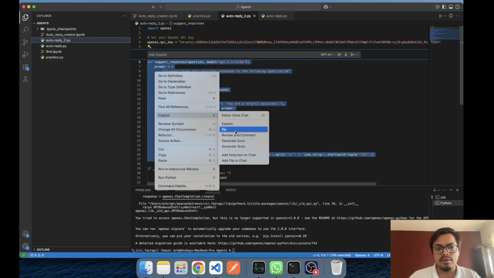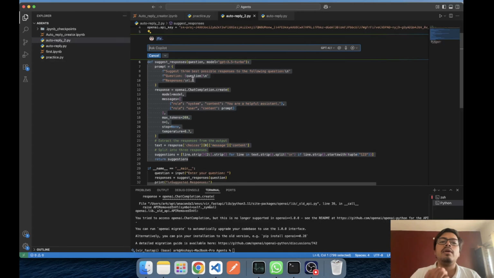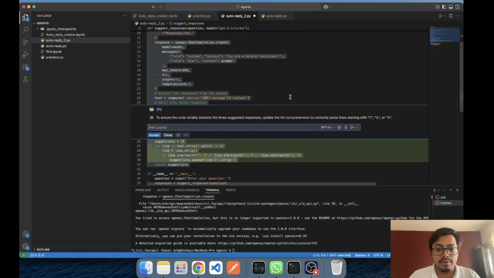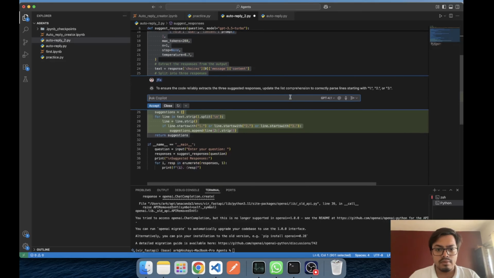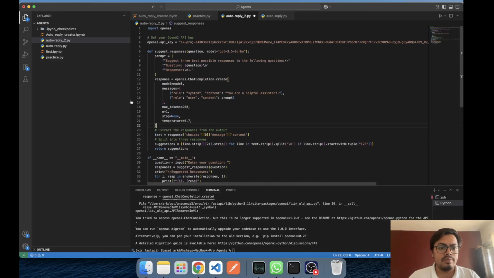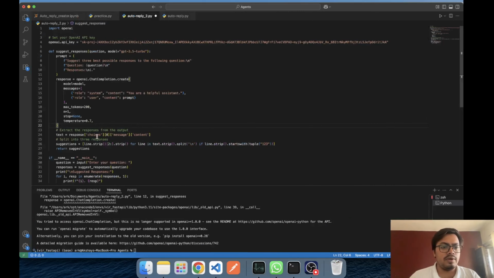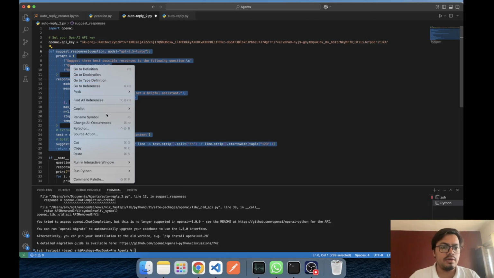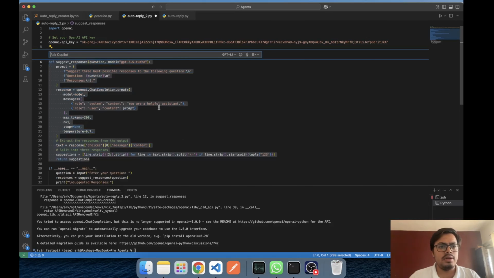It's not coming. Okay, let's do a fix. It started doing something. No, I don't want it. I don't want to rerun. Let me close it. Let me move it to this panel, and let me do it again. GitHub Copilot, edit inline chat.